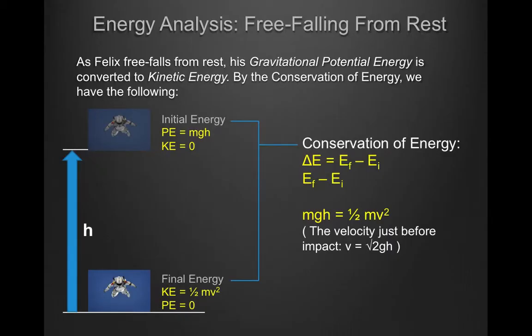Now for the energy that takes place in Felix's freefall. As Felix freefalls from rest, his gravitational potential energy is converted to kinetic energy. By the conservation of energy, the change in energy is equal to the final energy minus initial energy, or in other words, energy is conserved because the final energy is equal to initial energy. Felix's potential energy is obtained through mass times gravity times height, and the kinetic energy is obtained from 1/2 times mass times velocity squared.